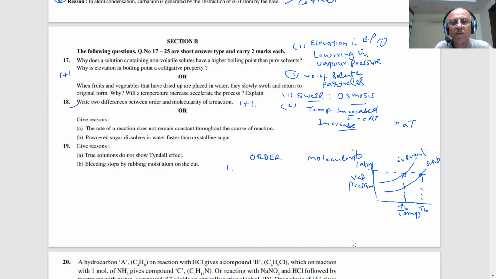1 + 1, so we have to give 2 reasons, students. Always give the best possible reasons, because they will become questions somewhere else also. There could be so many reasons. Internal choice is also given to you. You are going to be benefited this time in the exam. This is a secret I'm telling you. Those students who are working seriously and are very regular will get full marks this year.